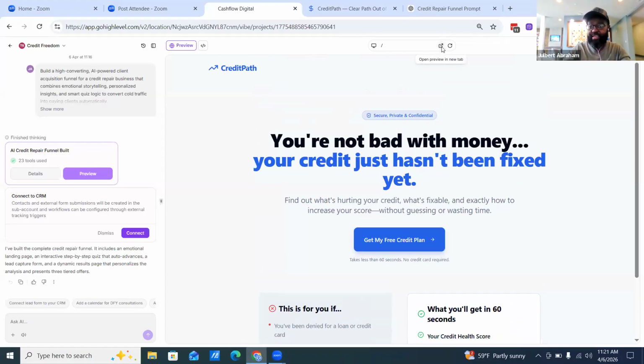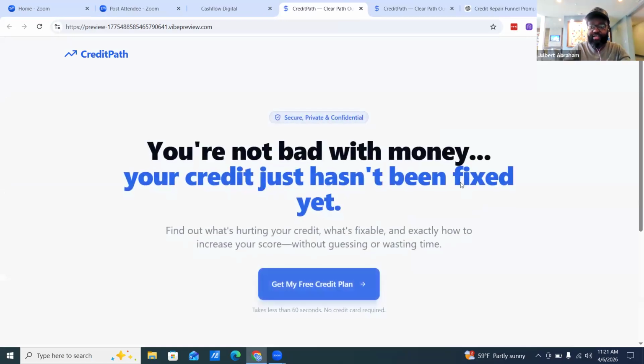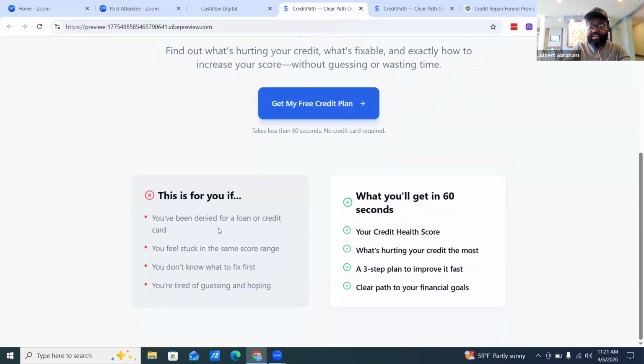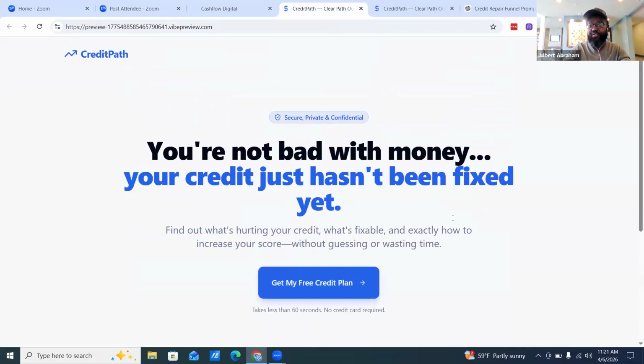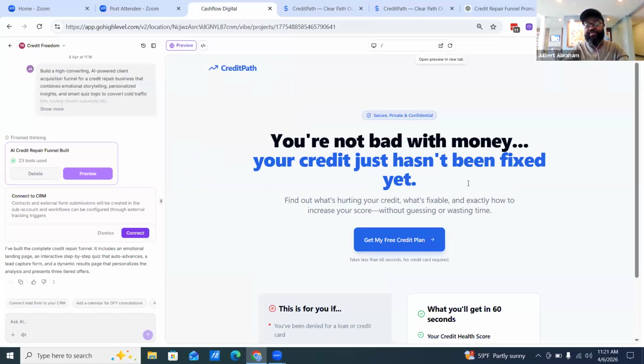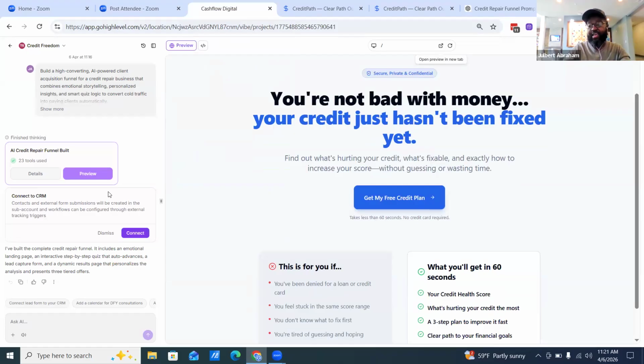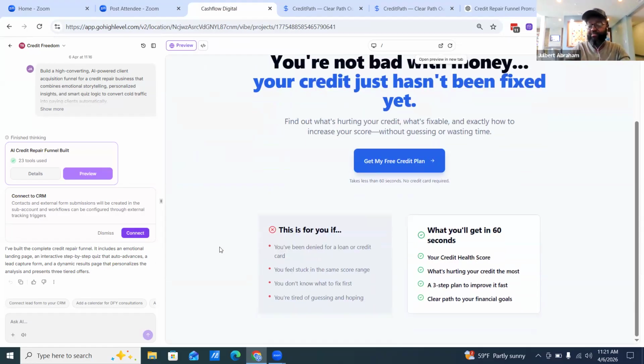All right. So I showed you the back end, and then I went back to show you the front end, right? If you've been denied, what you'll get. So it literally is a simple funnel. We did all this in less than 10 minutes. And because you have High Level, you can connect it to your CRM. So they'll go directly into your CRM after they fill this out. You know, this right here is a game changer if you're in the credit repair business and you want something that can work for you really quickly. This is it, guys. So check it out.